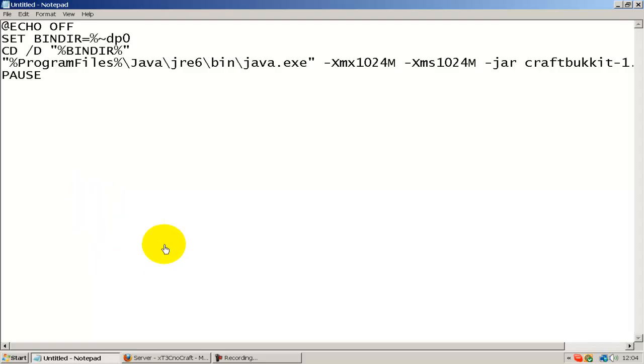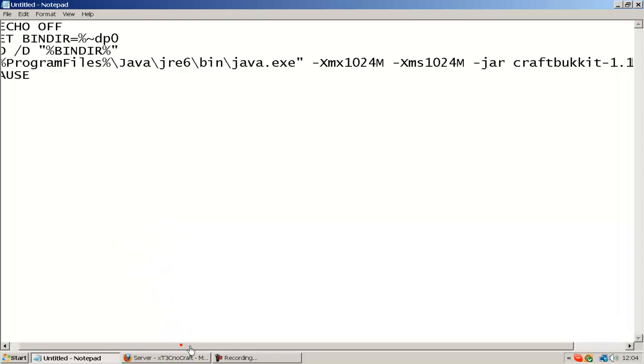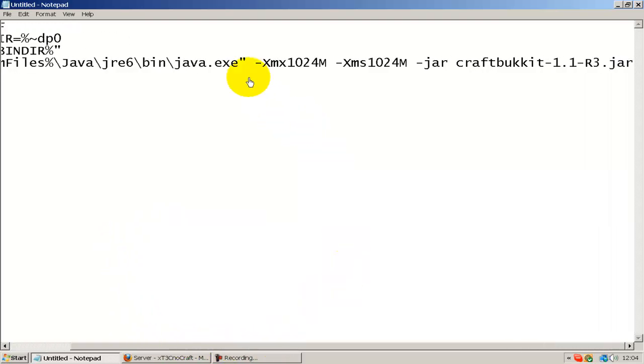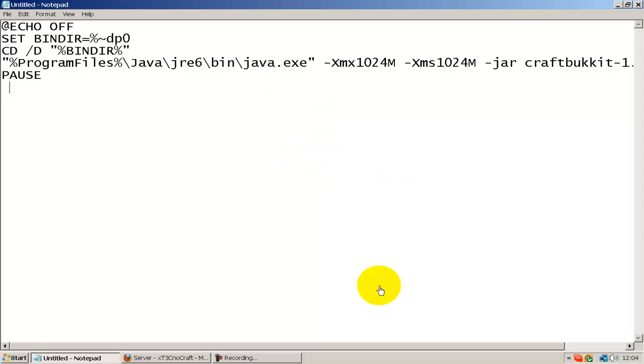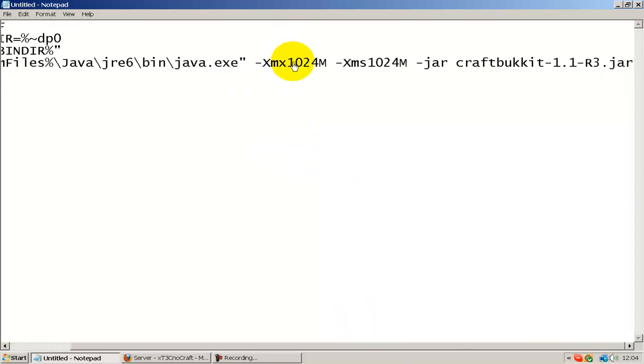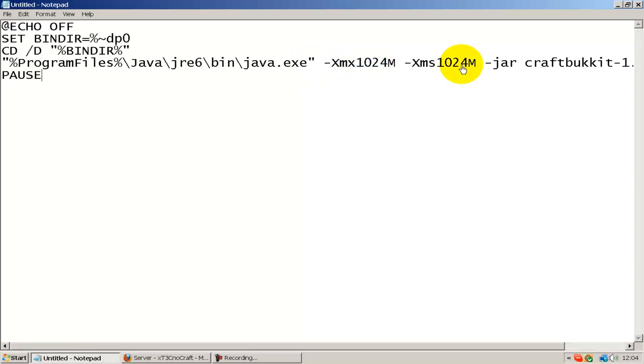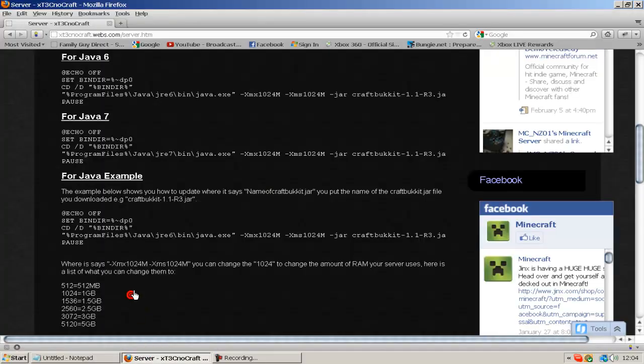If you want to dedicate more RAM to your Bukkit server, look right here where it says Xmx. This bit, 1024, is what you want to concentrate on. You can change it to change the dedicated amount of RAM for your server. On my website, I have a list of what these numbers translate to.